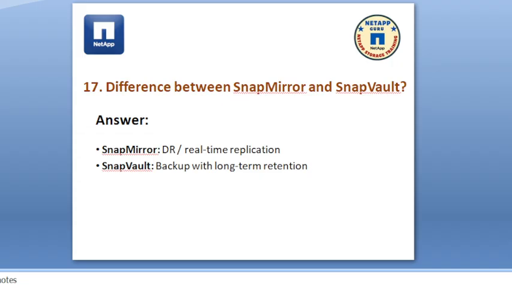So what is the difference between SnapMirror and SnapVault? SnapMirror is a DR solution. Okay, SnapMirror is for DR and real-time replication happens. SnapMirror has synchronous and asynchronous replications, right? And SnapVault is a backup technology. SnapMirror is a DR technology, SnapVault is a backup technology.